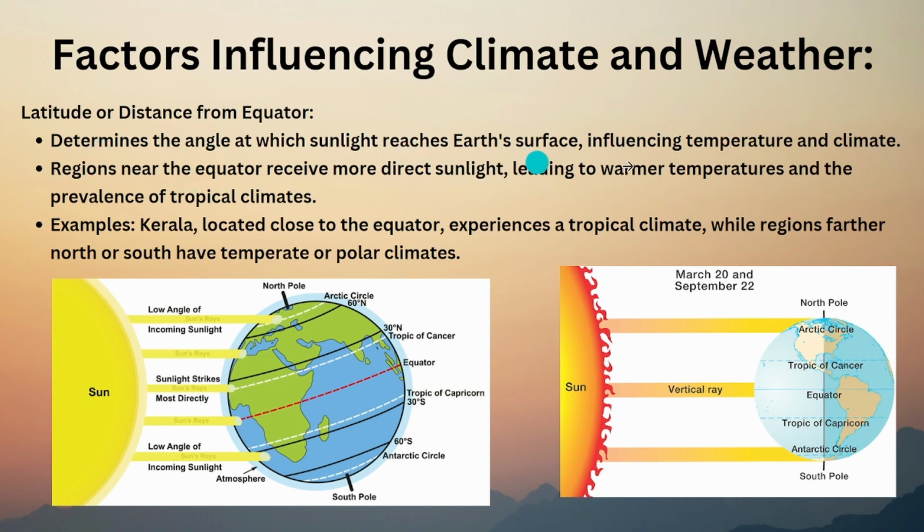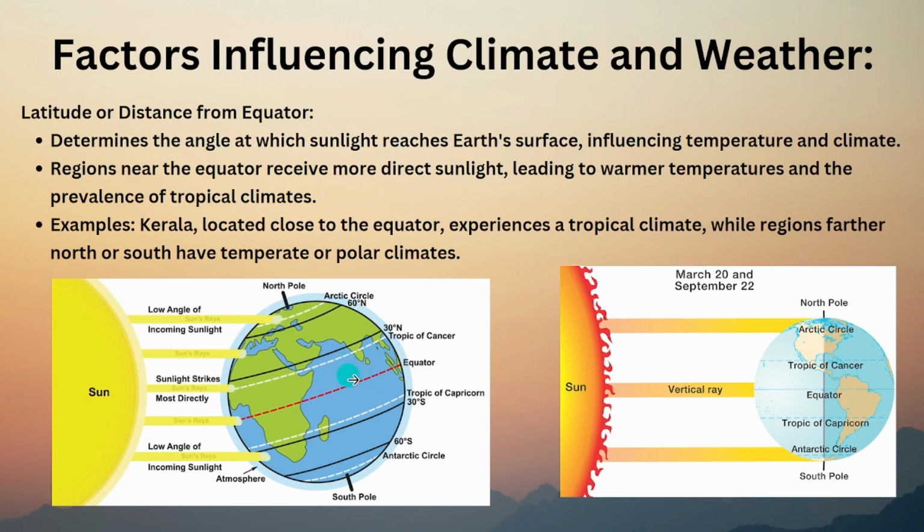The angle at which sunlight reaches Earth's surface influences temperature and climate. Regions near the equator receive more sunlight, leading to warmer temperatures and tropical climates. Example: Kerala; the whole of India can be the example. Kerala is located close to the equator. If you see here, the equator is here and Kerala will be here, right?